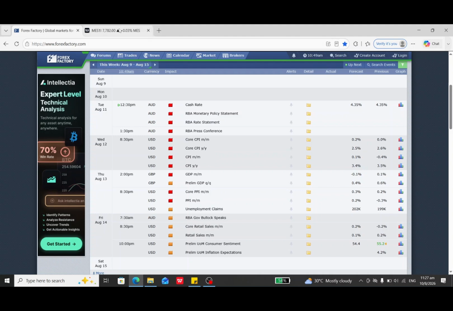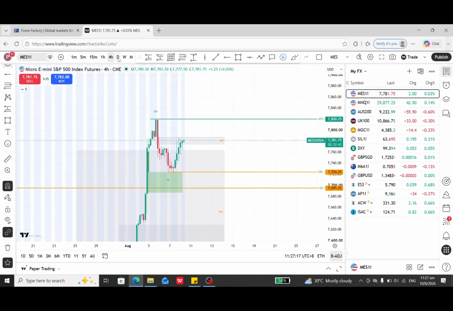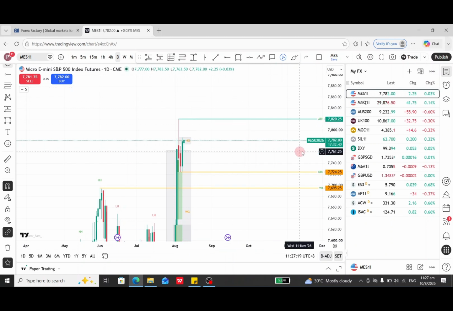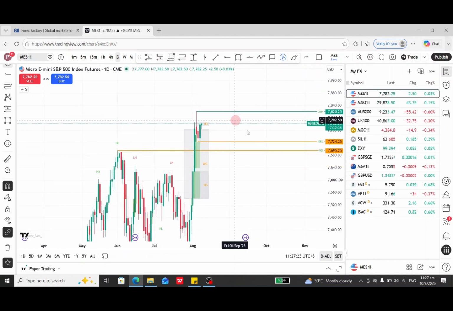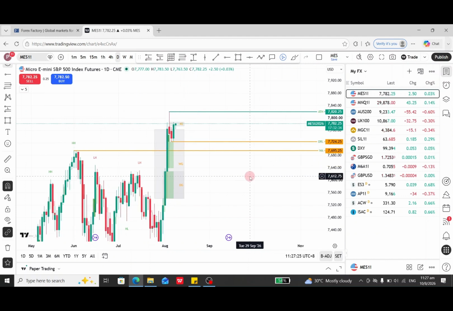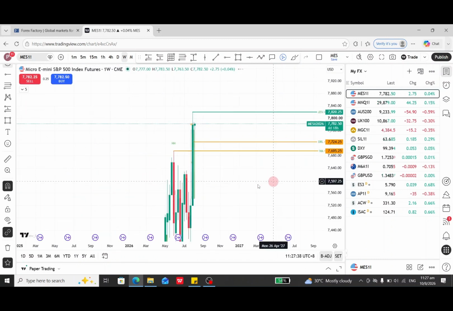Okay, let's dive into the chart. Start with S&P 500. Let's take a look at the daily chart. Last week the market created a new all-time high again. The previous all-time high is here, and now it's a new all-time high. So this is okay. Then let's go to the weekly chart.